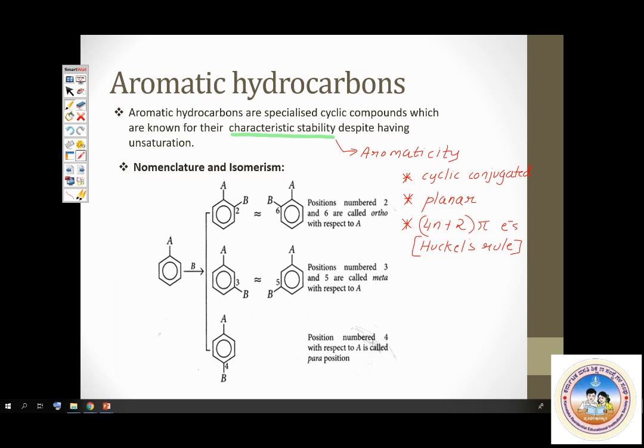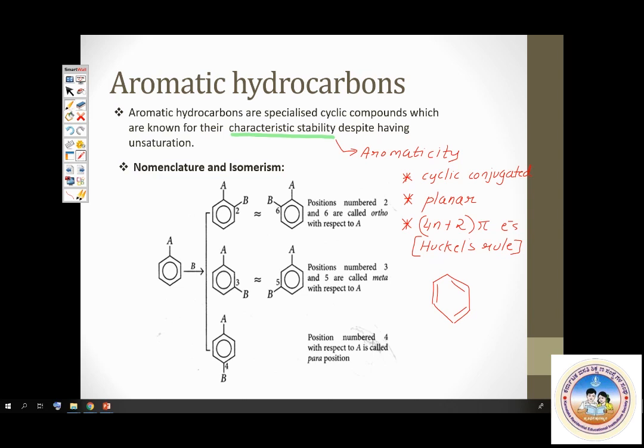The best example for aromatic, and the simplest example, is benzene. Benzene is the simplest member of this family of compounds, and all other compounds are considered to be derivatives of benzene. So how do we name these compounds? They are named as derivatives of benzene. Benzene itself is an adopted IUPAC name. And the position of the substituent is numbered.